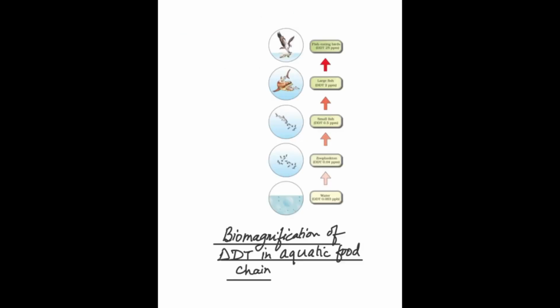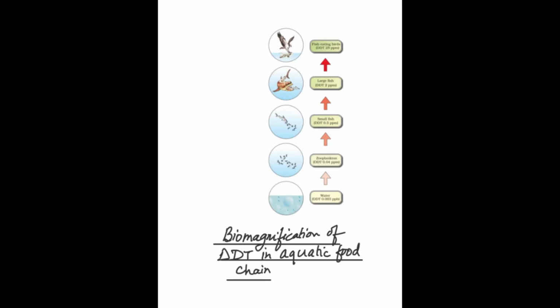You can learn biomagnification from this picture, where you can see that the amount of DDT in the water body was 0.003 parts per billion. But as it ascends the trophic levels, the DDT amount in the fish-eating bird at the top of the trophic level is 25 ppm, parts per million. So the amount of DDT in these fish-eating birds increases significantly. This is biomagnification.